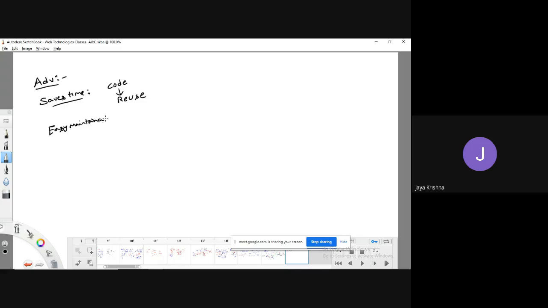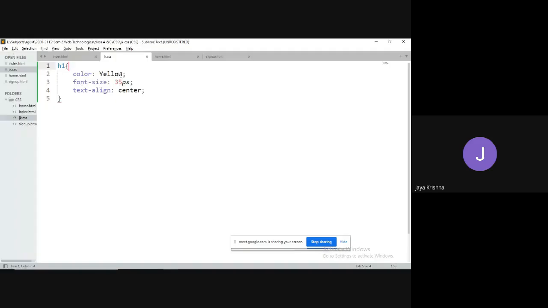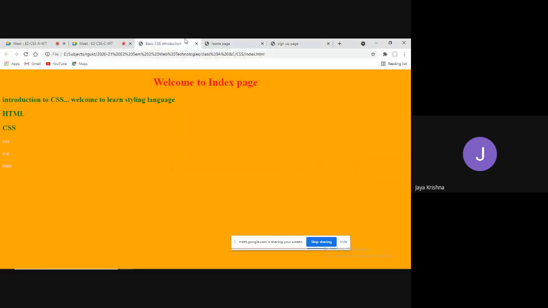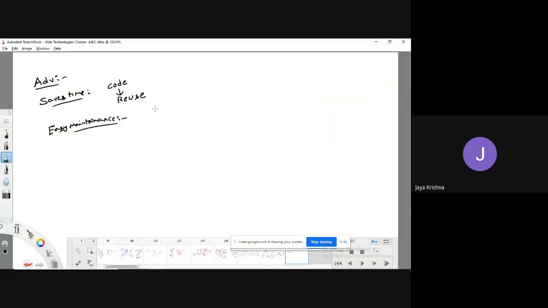Easy maintenance is also one of the advantages. What is the meaning of that? If I modify this to red color, it will be automatically updated in all the locations, or not? Yes. That's why we call it easy maintenance, meaning that global changes can be done easily.